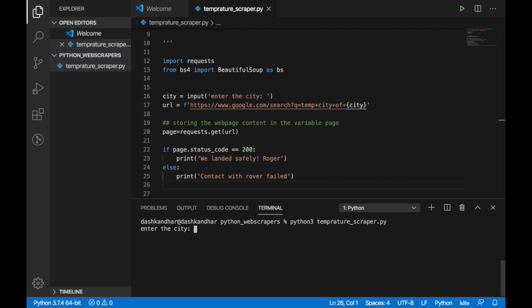It is asking me for the city, so it's working up to the point where the city is entered. I'll tell it, give me the temperature of Shimla. Fine. But it won't give me the temperature right now. It will just tell me whether it was able to get that page or not.